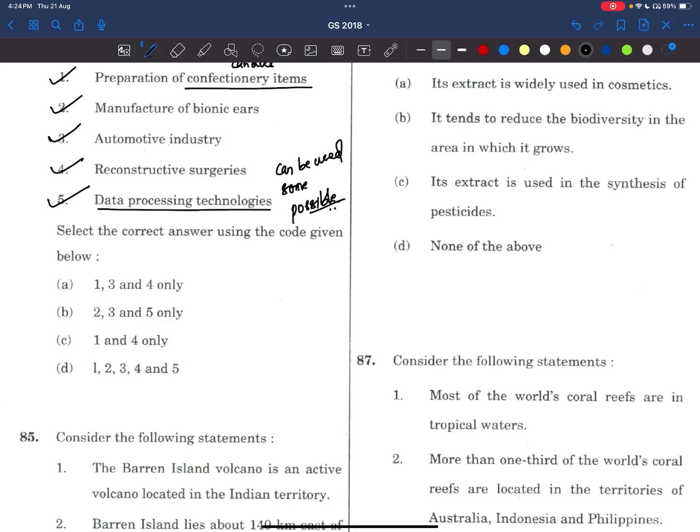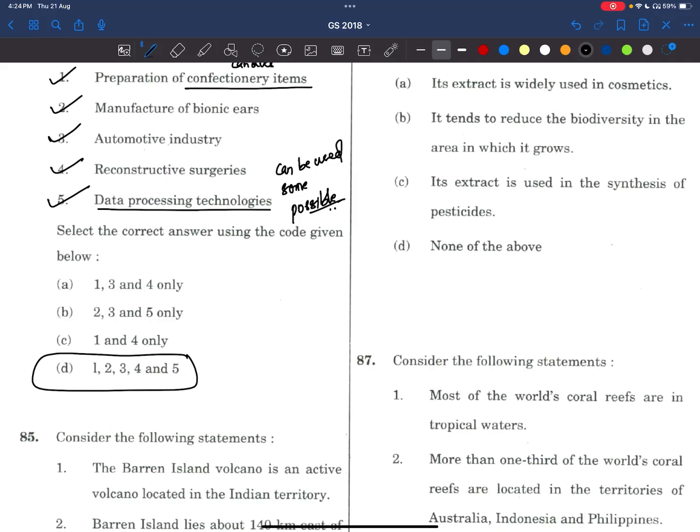But recently in 2024, I think, there was a question on hydrogels where UPSC has not given answer 1, 2, and 3. Sometimes UPSC is playing with us, so we should be very careful while looking at application type questions. But in most cases, the answer will be all of the above. Okay, but we have to be very keen towards those type of questions. Blindly don't put all of the above.